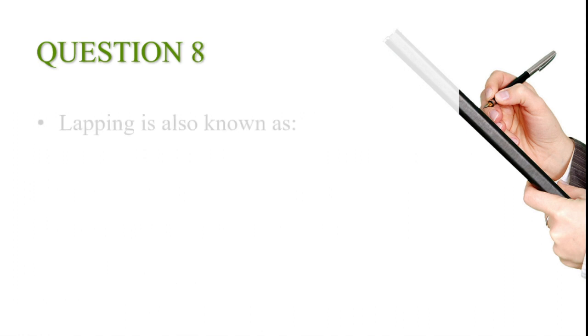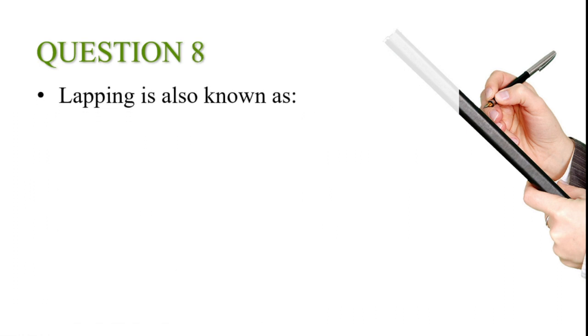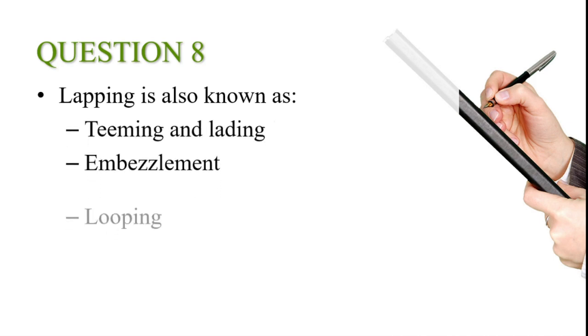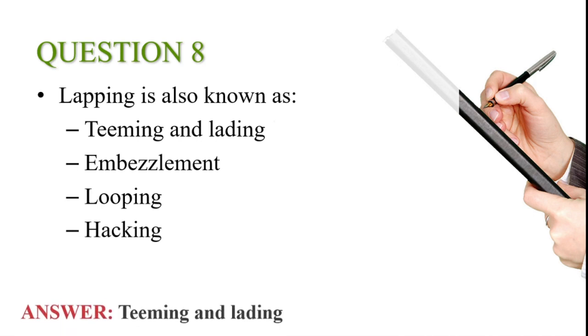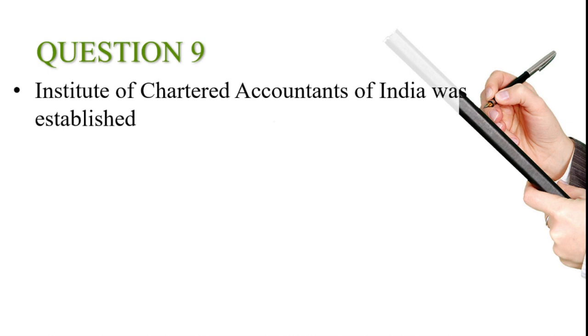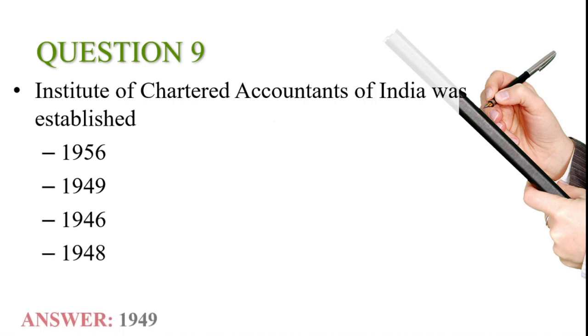Eighth question, lapping is also known as: options teaming and lading, embezzlement, looping, hacking. And the answer is teaming and lading. Ninth question, Institute of Chartered Accountants of India was established in: options 1956, 1949, 1946, 1948. And the answer is 1949.